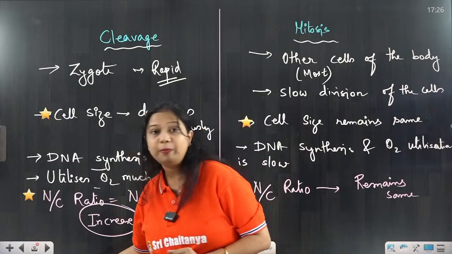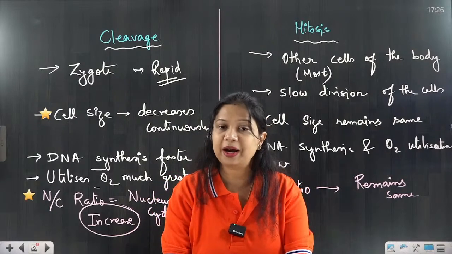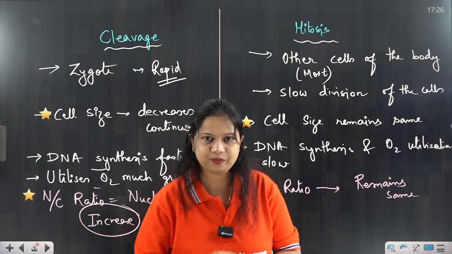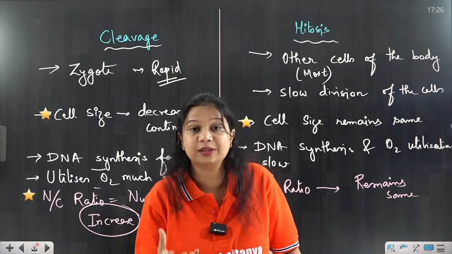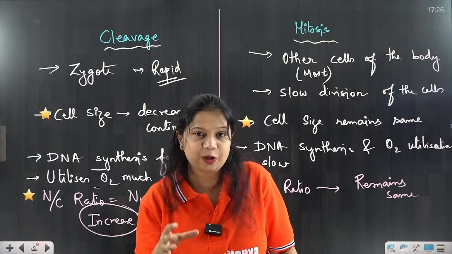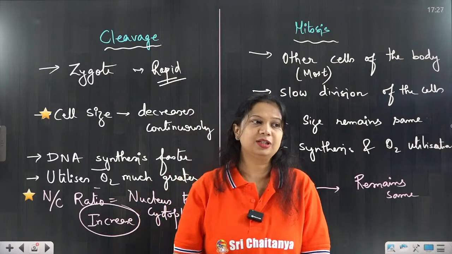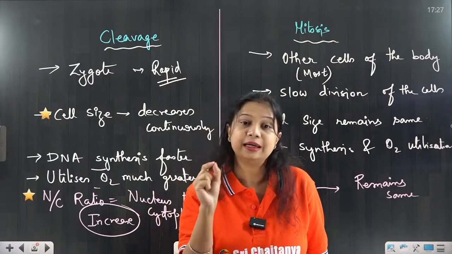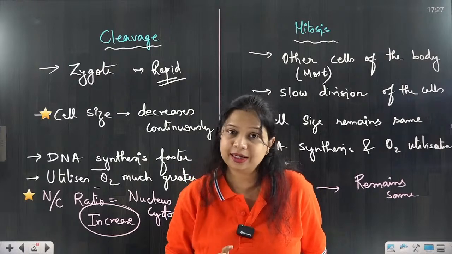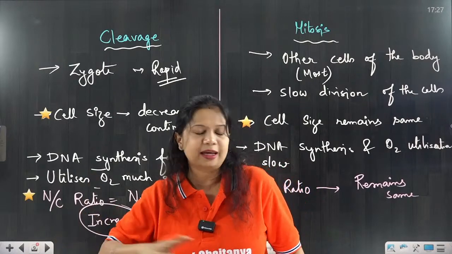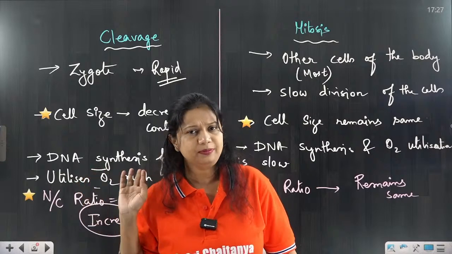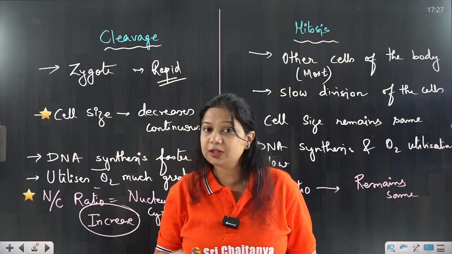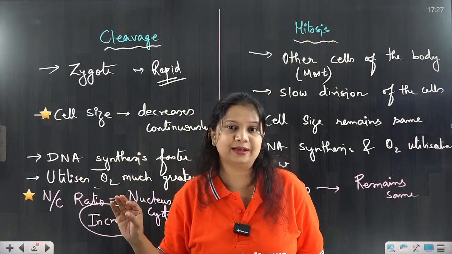Now cleavage and mitosis is the prime definition for the division of cells inside a zygote. You are definitely going to use this whole concept when you will be studying embryology in your actual chapters. So always remember, cleavage is the cell division taking place inside the zygote or these embryonic cells, as well as mitosis taking place throughout the rest of the body. Cleavage causes formation of smaller and smaller cells. In mitosis, daughter cells remain of constant size.